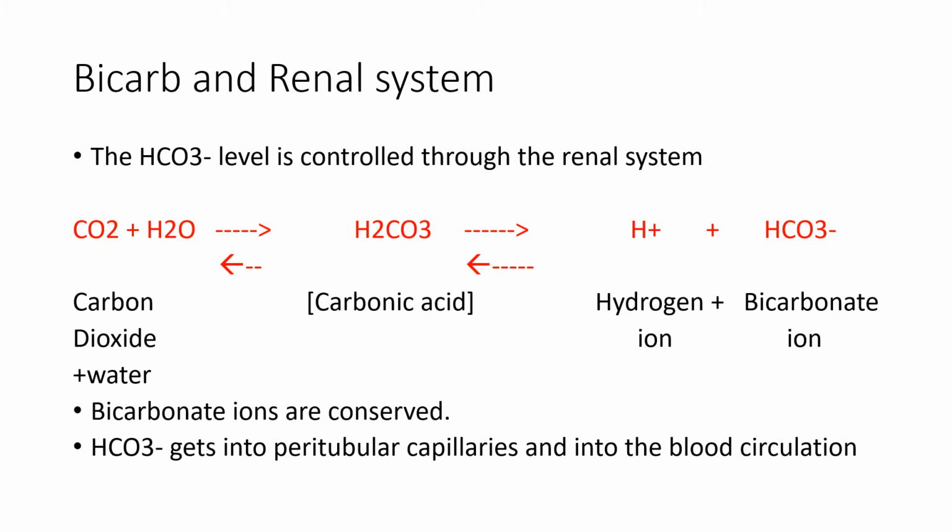Still on bicarbonate and the renal system, the bicarbonate level will be controlled through the renal system. Remember the equation of carbon dioxide reacting with water, giving us carbonic acid, and then dissociation into hydrogen ion and bicarbonate ion. The bicarbonate ions will be conserved here, and the bicarbonate will get into the peritubular capillaries and from there into the blood circulation.